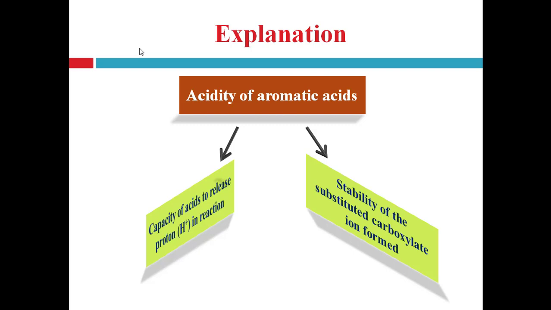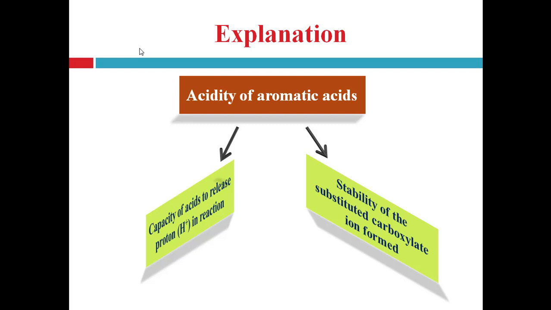Now, before starting the effect of substituent on acidity of aromatic acid, we should be clear about how the acidity of aromatic acid gets affected, or which type of factors affect the acidity of aromatic acids. First, the capacity of acid to release proton in reaction.